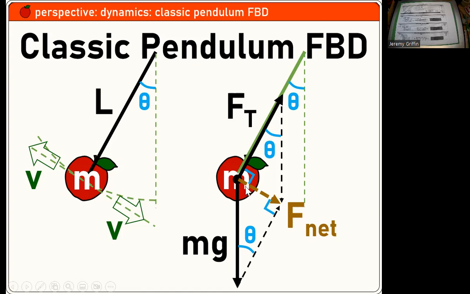Now you guys see how that net force is tangent to this circle pattern that the apple's motion follows. What's ambiguous there is the direction that the apple's moving. It might be moving down to the right, or it could actually be moving up and to the left. So what is its actual velocity, its direction of motion? That's ambiguous. It could be either one. But regardless, the forces and the acceleration would be the same.